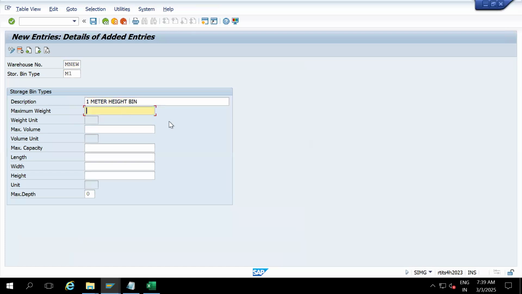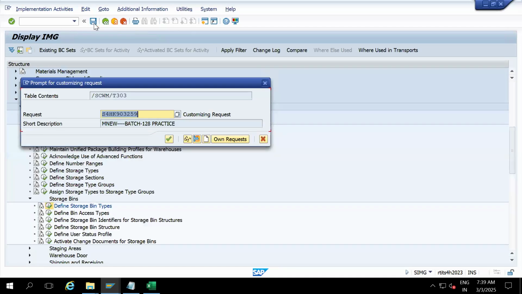You can restrict this particular bin type with weight also. Assume 1-meter height bins can hold up to 1000 kg, so you can restrict that. You can give 1-meter length, 1-meter width, 1-meter height also. I don't want to restrict here, but let it go with the description. Enter. So up to 1000 kgs, this M1 bin can bear. Save it.